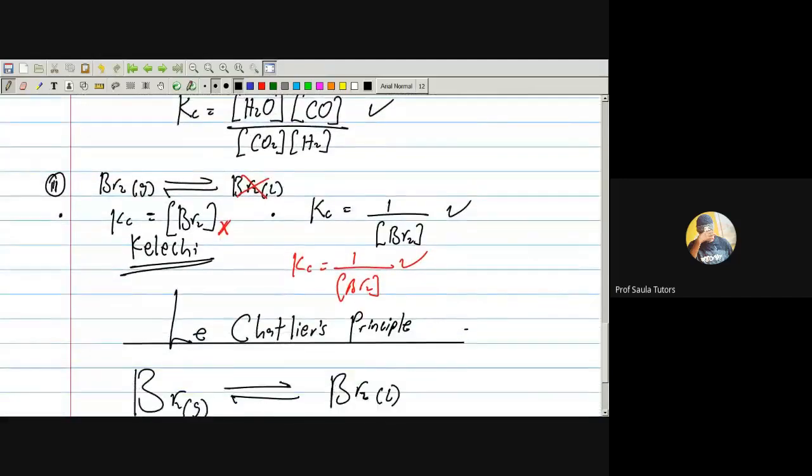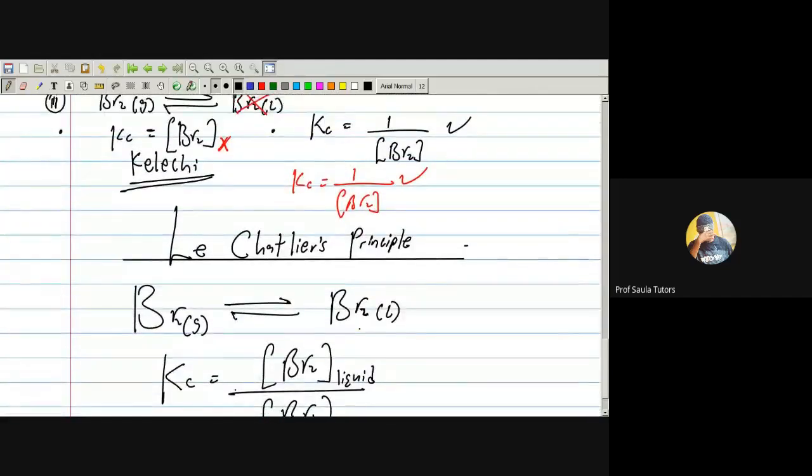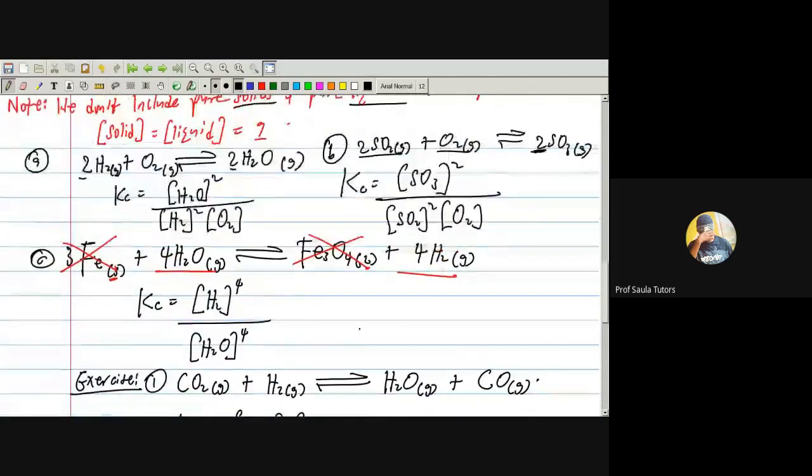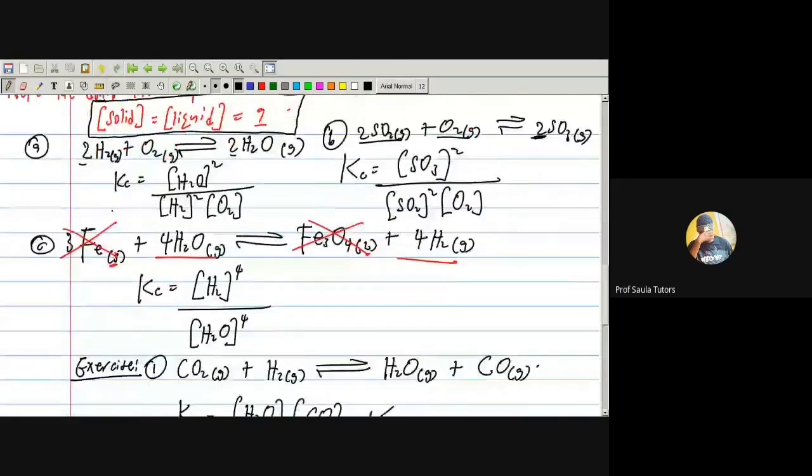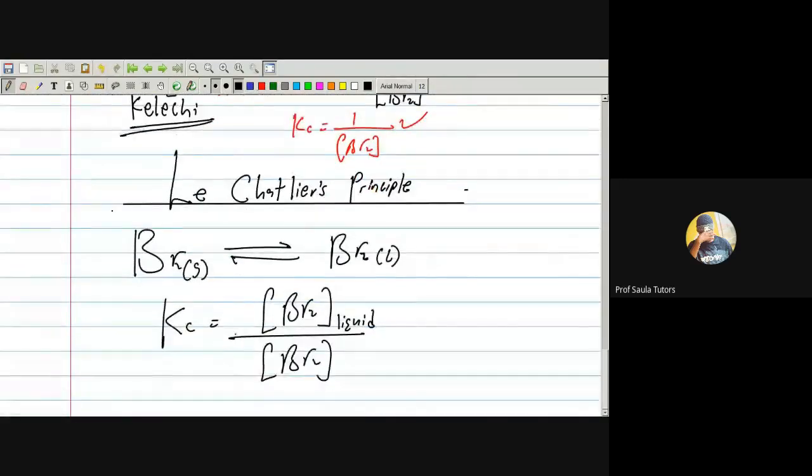Okay. So now, don't forget, that boy that asked the question, I told us that whenever you see a pure solid or a pure liquid, its concentration is equal to 1. Look at this one now. The product is a liquid. So what's the concentration of this one? It is equal to 1. So therefore, my answer is 1 over Br2. Do you see that?